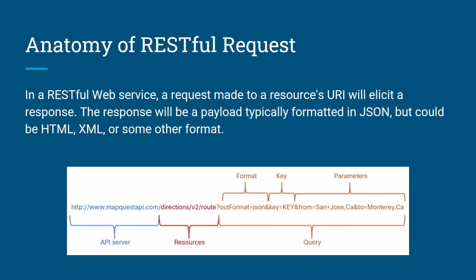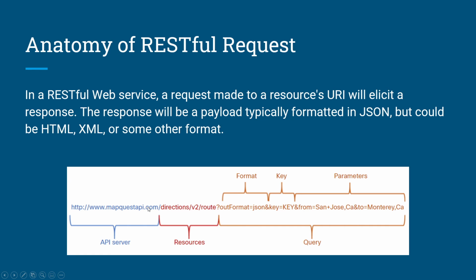Anatomy of a RESTful request. In a RESTful web service, a request made to a resource's URI will elicit a response. The response will be a payload typically formatted in JSON, but could be HTML, XML, YAML, or some other format. The figure below shows the URI for the MapQuest Directions API. The API request is for the directions from San Jose, California to Monterey, California.